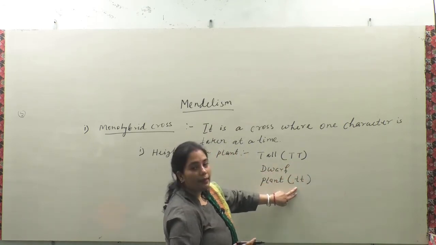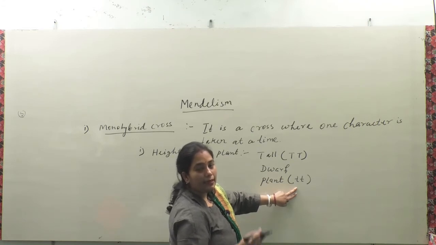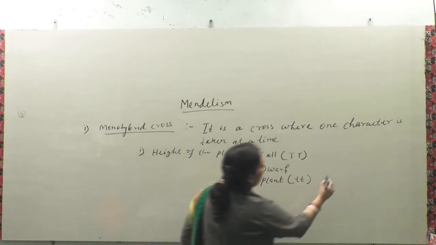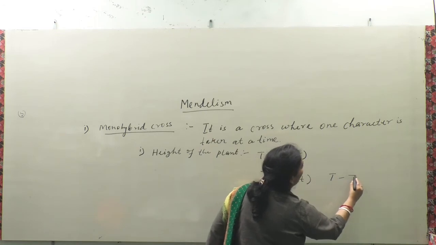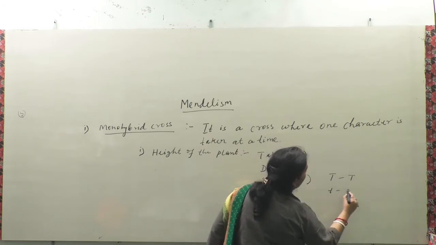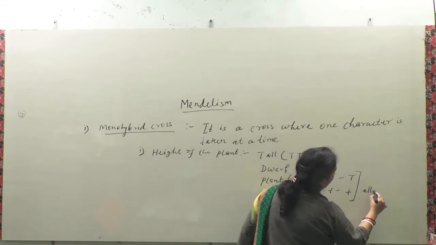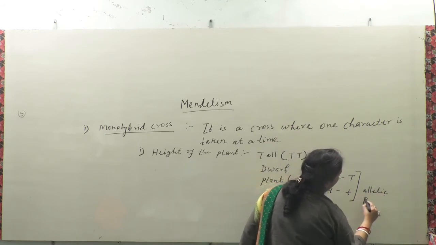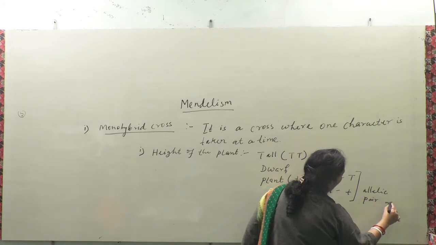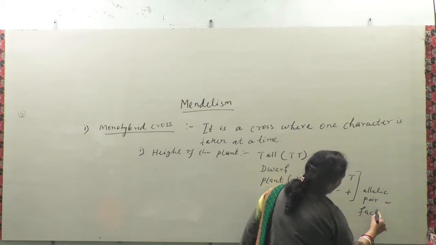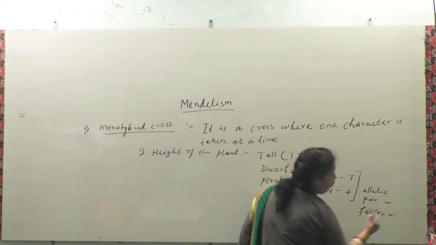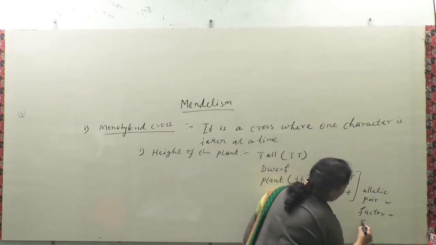These are the allelic pair, these are the alleles, these are the factors, or in modern concept, genes.